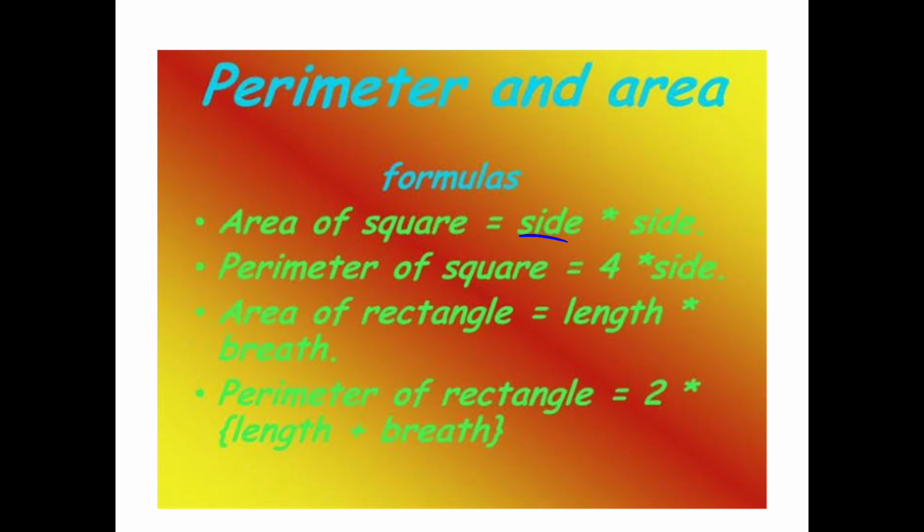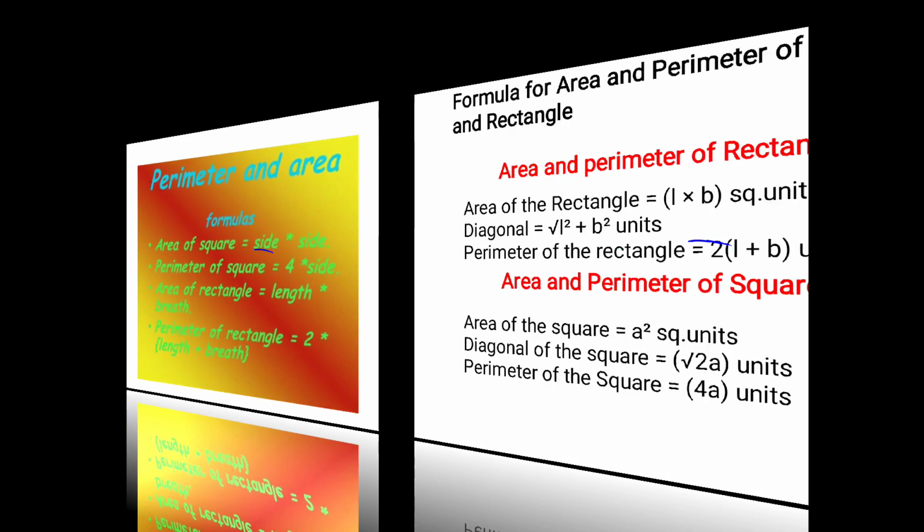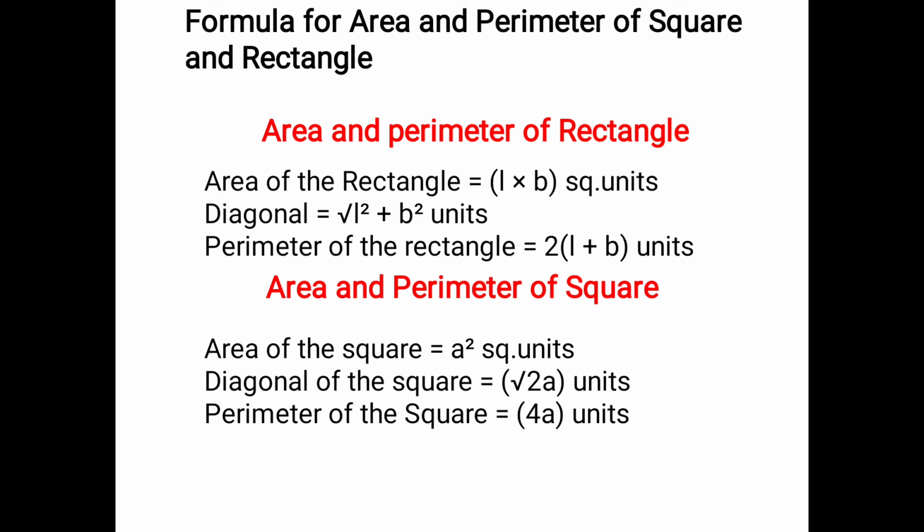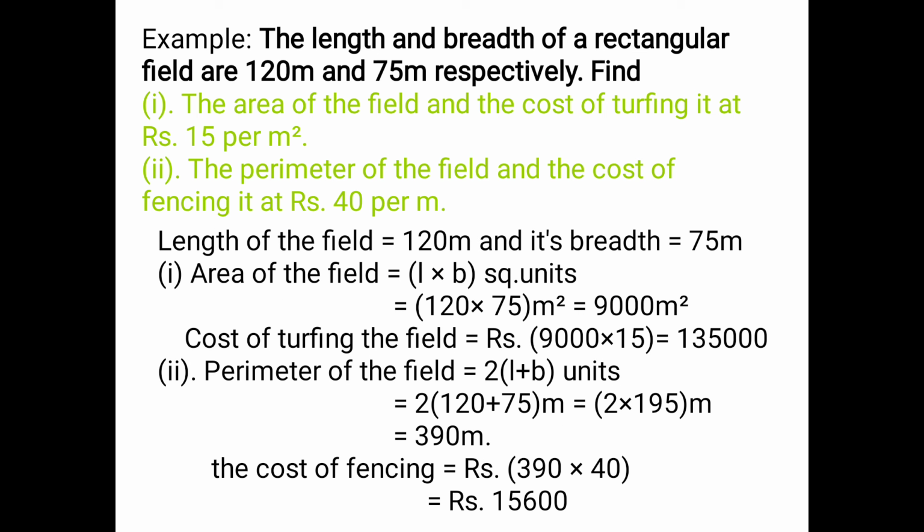So these are the formulas we are going to cover in this exercise. Area of the rectangle is L into B. And one thing we have not seen in the previous slide is the diagonal. In a rectangle, if we draw the diagonal, the formula is root of L square plus B square units. For the diagonal of a square, it is root of 2A units. The others we have already seen, and using the formulas, we are going to see some examples.